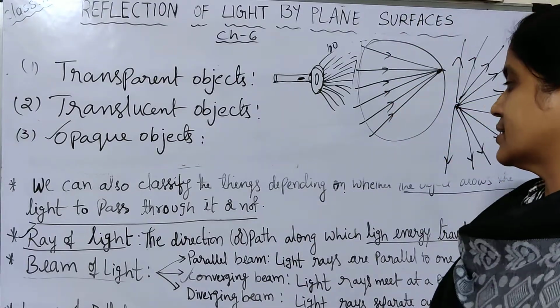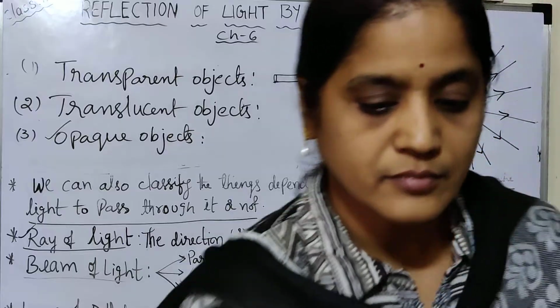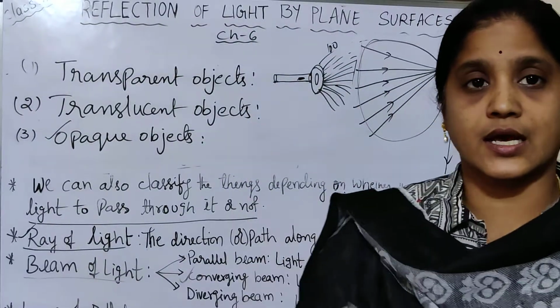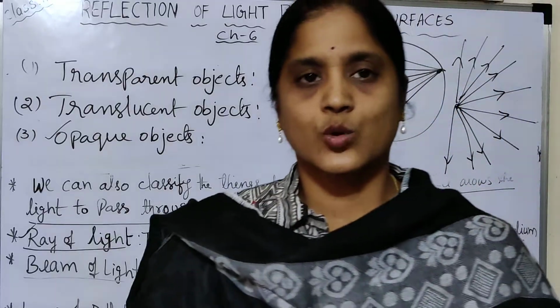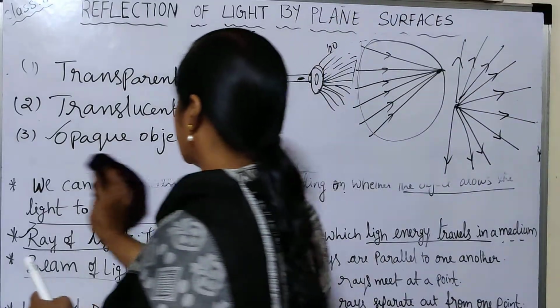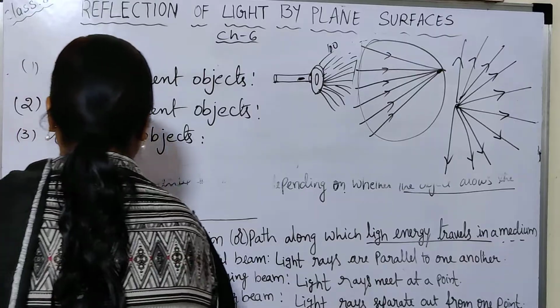And next one is the laws of reflection. In the 7th class you already learned about the laws of reflection. Once we will revise and discuss.